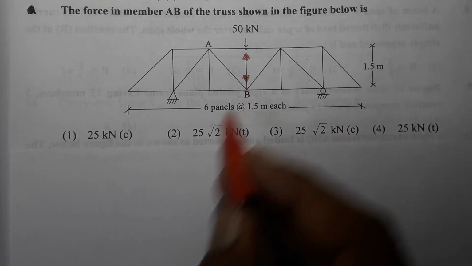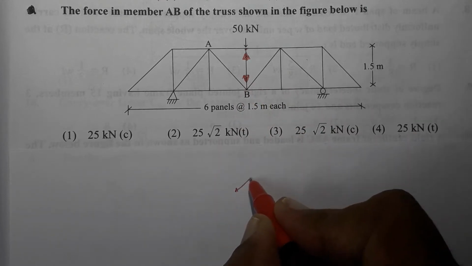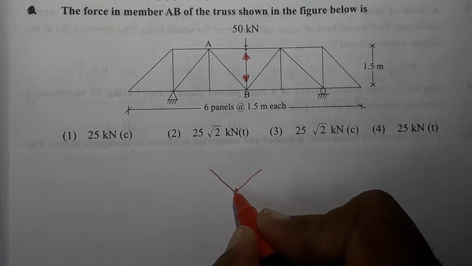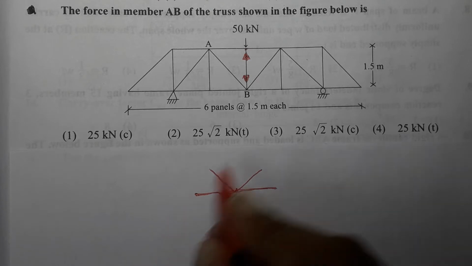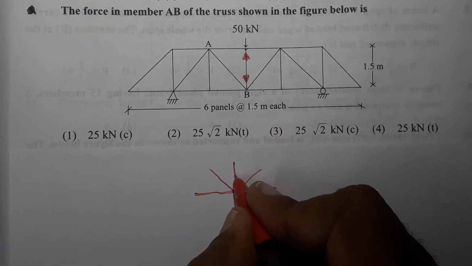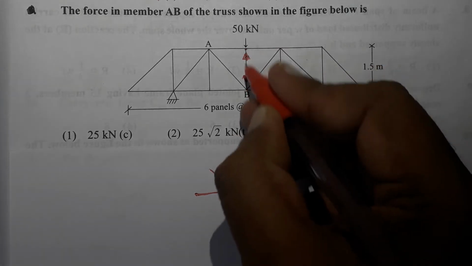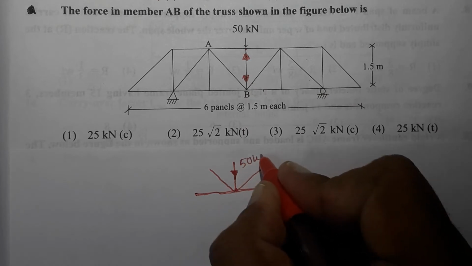In order to get the force in AB, I am drawing the FBD of joint B. At joint B, there are these members which are meeting in this manner. There are two horizontal members and two inclined members, and a force at joint B is the force in this vertical member, which is again going to be 50 kilonewton.